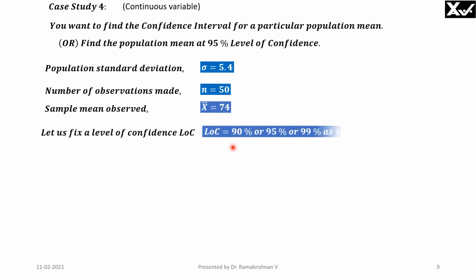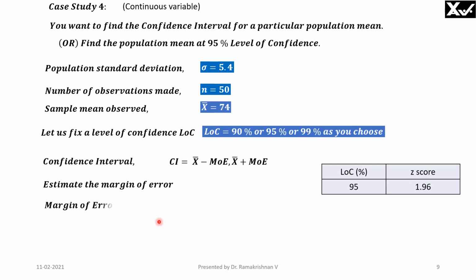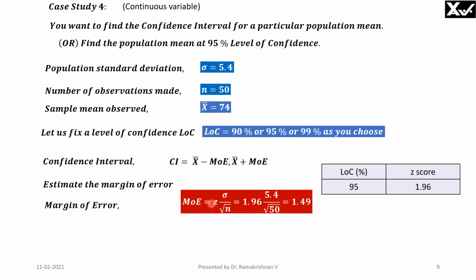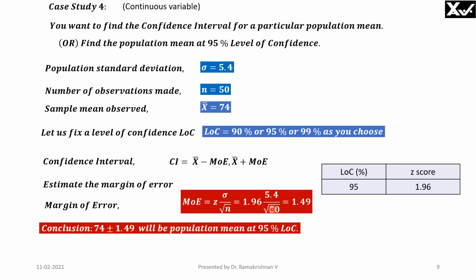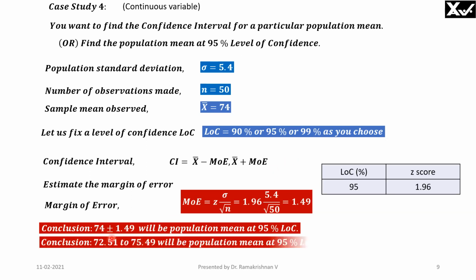Let us fix a level of confidence, say 95%. The confidence interval is X bar, that is the observed mean, plus or minus this margin of error. Now we can find out the margin of error using this formula, Z score multiplied by standard error, sigma by square root of n, 5.4 divided by square root of 50. So the conclusion is 74 plus or minus the margin of error, which is 1.49, will be the population mean at 95% level of confidence. So I take any shaft, with 95% confidence, I can say that it will be within this range.